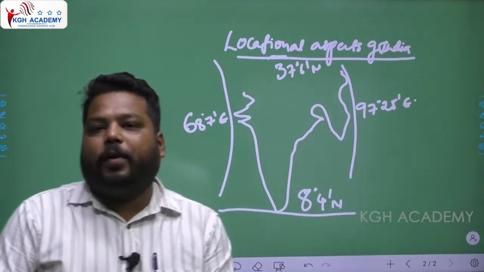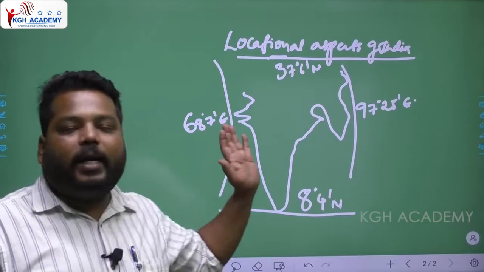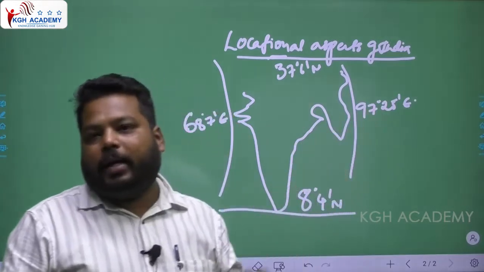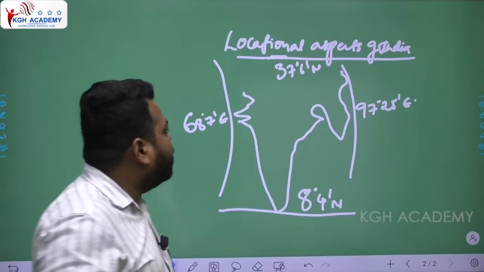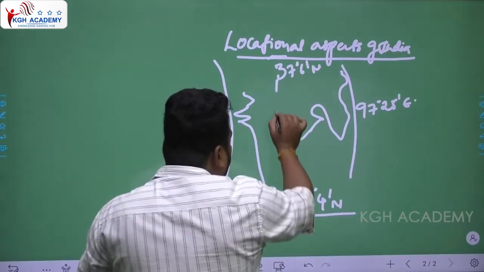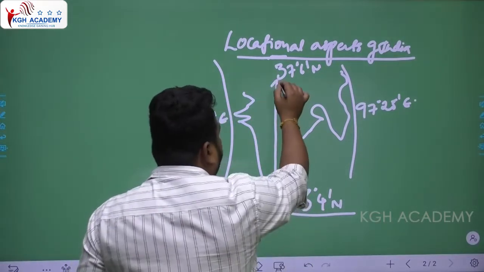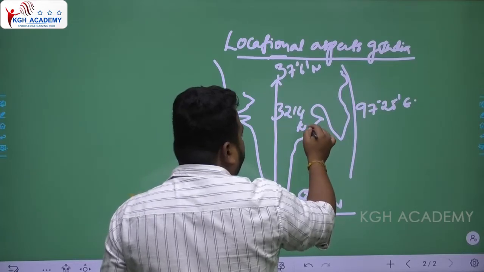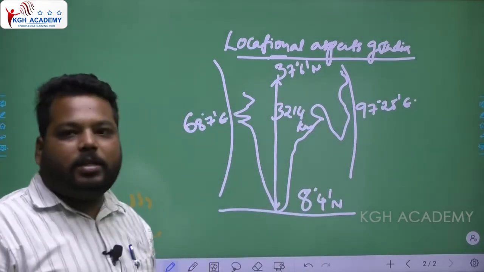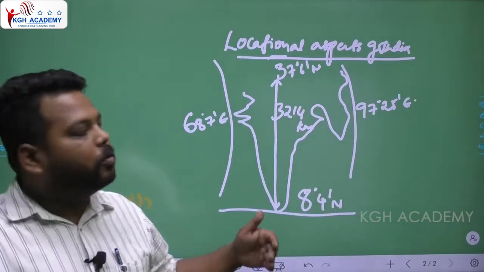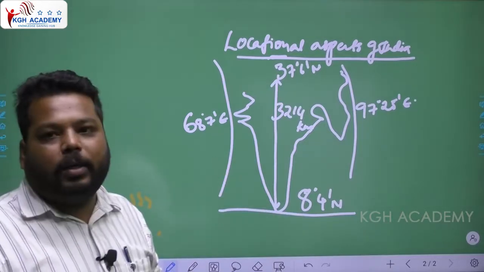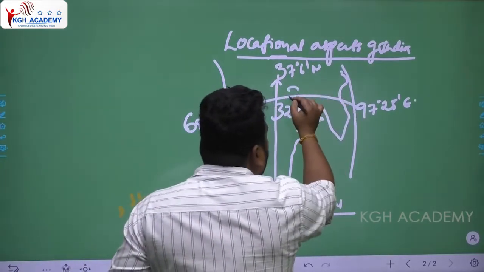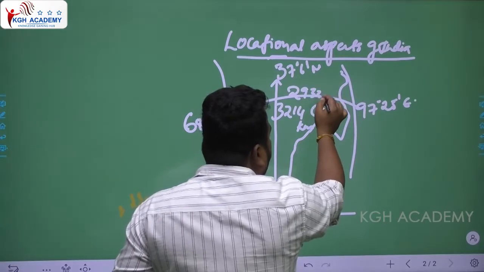So India's longitudinal extent is 68 degree 7 minute east longitude to 97 degree 25 minute east longitude. If you see India's north-south extension, it is somewhere around 3214 kilometers. India's north-south extension roughly extends up to 3214 kilometers. India's east-west extension, if you see, is somewhere around 2933 kilometers.